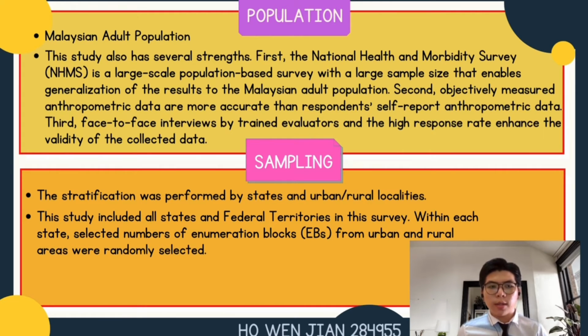Besides, in the sampling of this study, stratification was performed by state and urban or rural locality. In this study, we included all states and federal territories in the survey. Within each state, selected numbers of enumeration blocks from urban and rural areas were randomly selected.